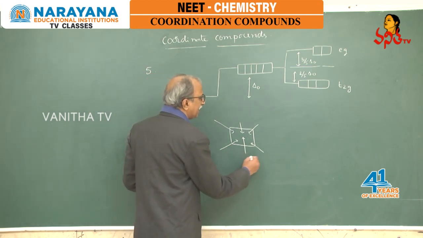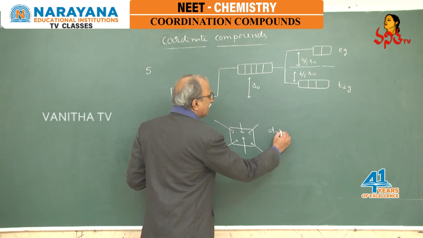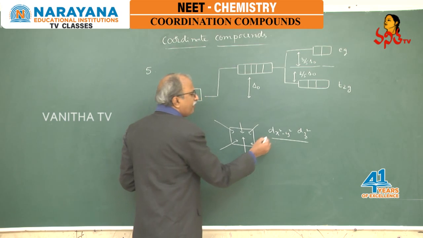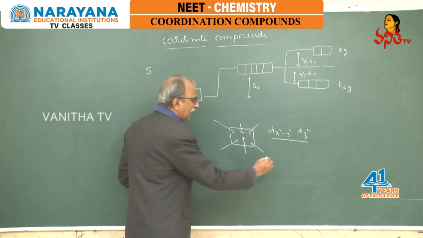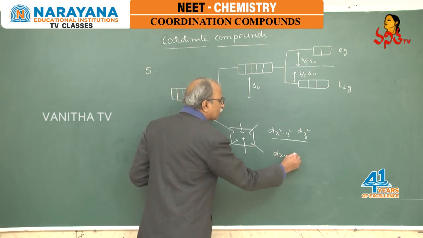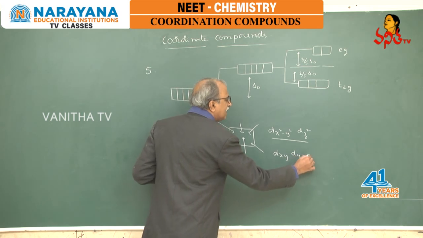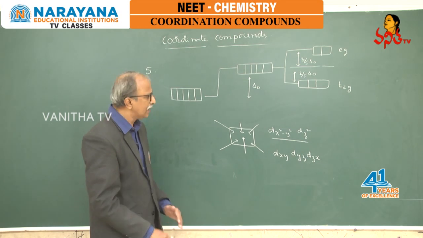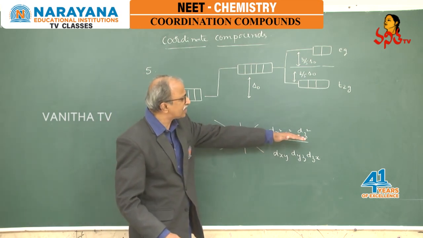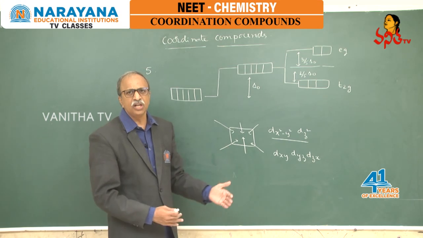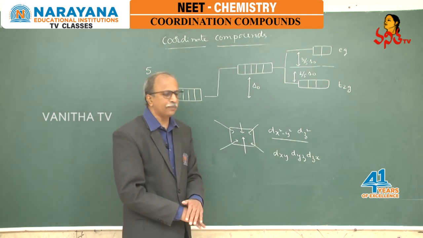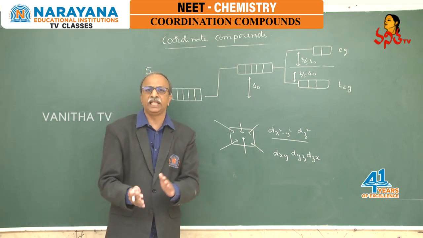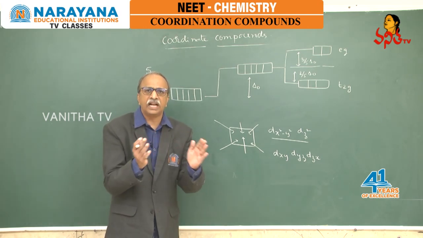What is happening here? dx²-y² and dz² are influenced very highly, and the other 3 orbitals dxy, dyz, dzx are influenced less. In such a case, the energy of the first 2 orbitals is increased, and for the other 3 orbitals it is decreased, which is called octahedral splitting. This one is known as octahedral splitting.